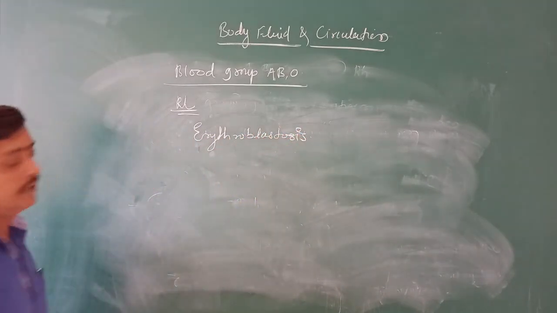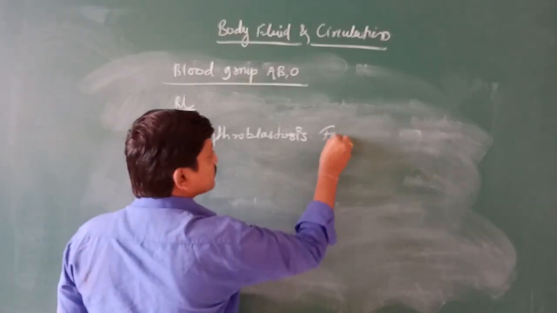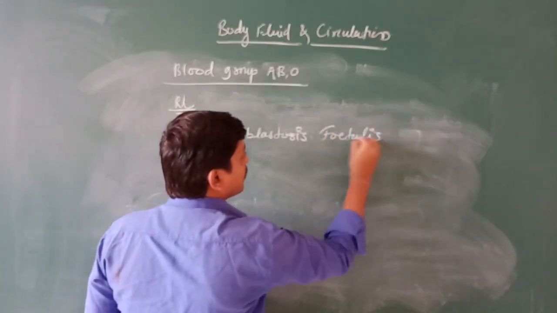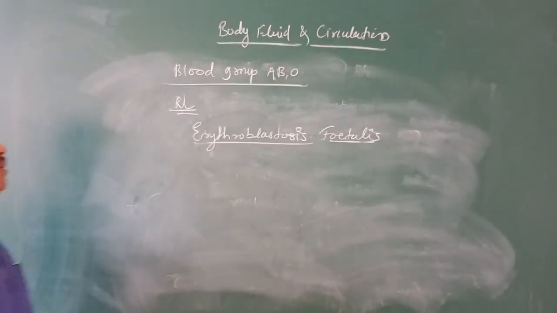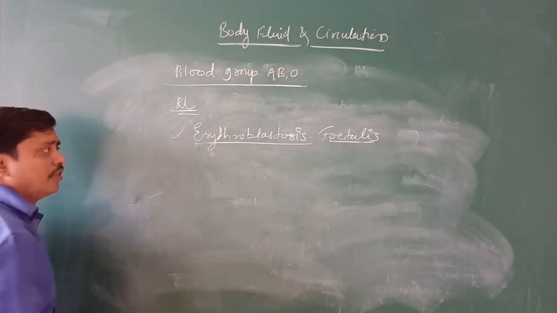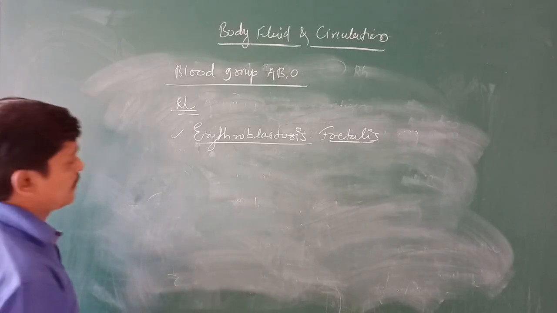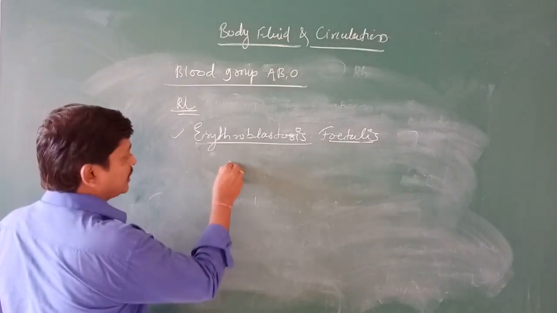Erythroblastosis fetalis. What is this disease, erythroblastosis fetalis? This disease is going to happen if the mother is with blood group RH positive.